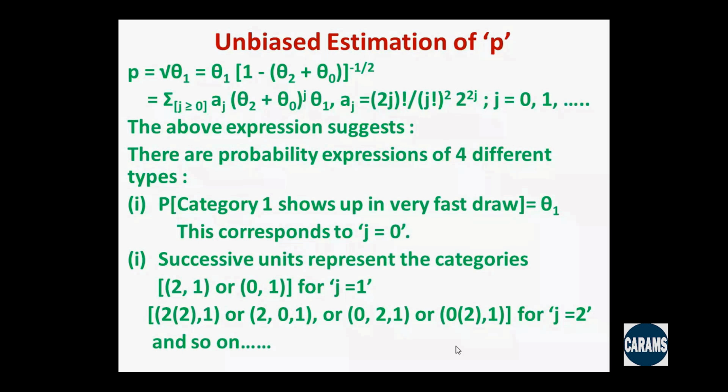Then successive units representing the categories 2, 1 or 0, 1. For j equal to 1, we are getting either 2 followed by 1 or 0 followed by 1. Similarly, for j equal to 2, we get 2, 2, 1 or 2, 0, 1 or 0, 2, 1 or 0, 0, 1. That is how the whole thing is going on. That is how we can see the role played by j. It is like waiting time. You wait until you get the category 1. That is represented by theta 1. And when you are waiting, you are getting all possible combinations of the categories 2 and 0.